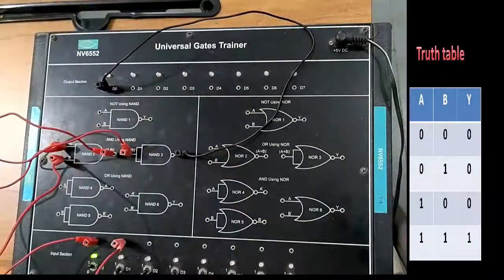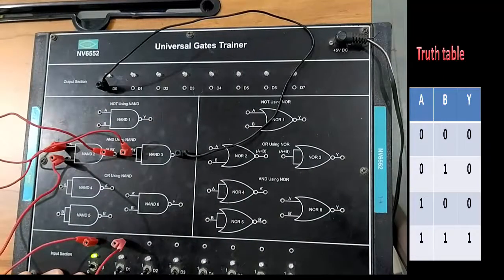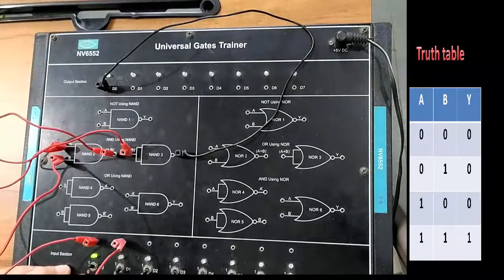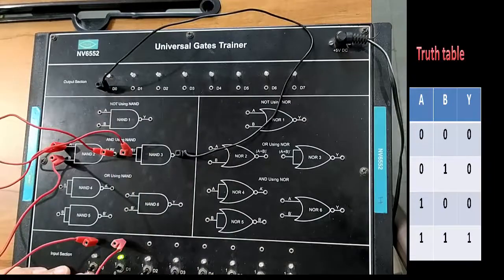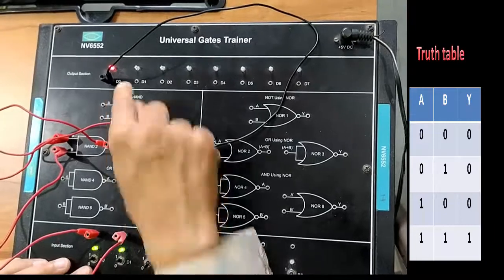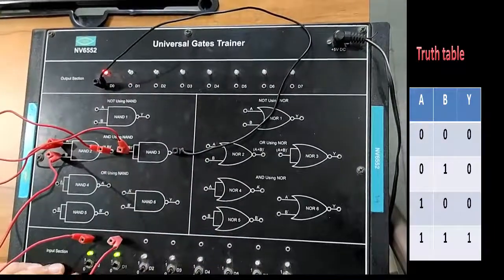Now recall the truth table for the AND gate. For an AND gate, the output is 1 only if all the inputs are 1. So let us verify the truth table. When both the inputs A and B are 0, the output is 0. When A is 1, B is 0, the output is again 0. When A is 0, B is 1, the output is still 0. But when both A and B are 1, 1, the output is 0.